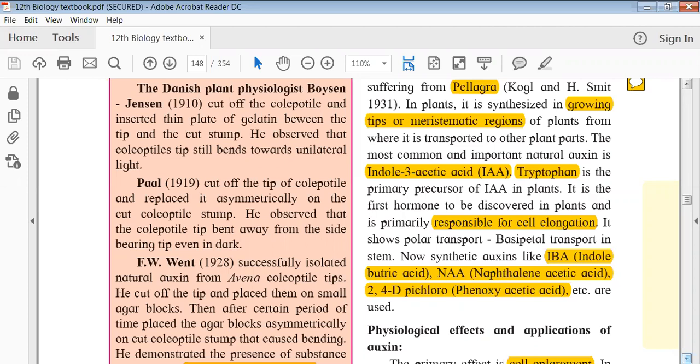As I mentioned, there are two types of auxins, natural and synthetic. The natural one is called indole-3-acetic acid, or IAA. This is very important and present in many plants also, and it is also obtained from tryptophan.